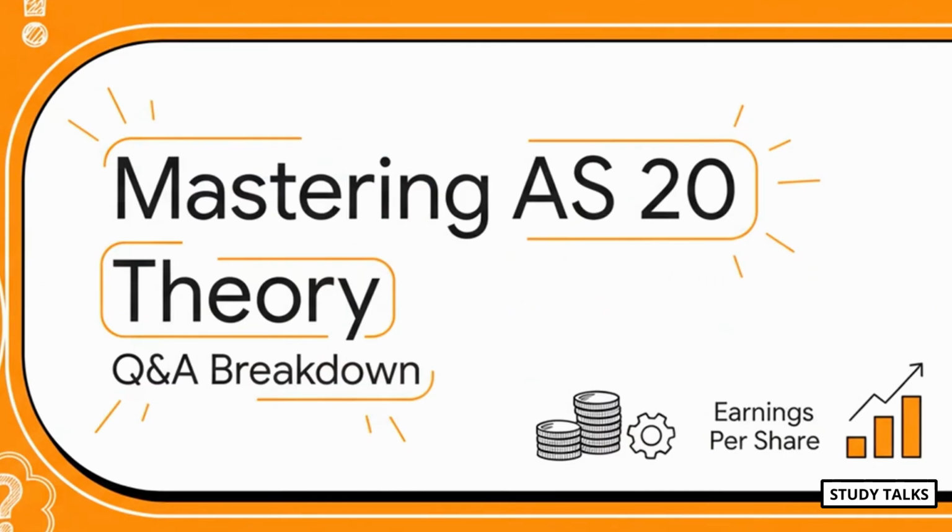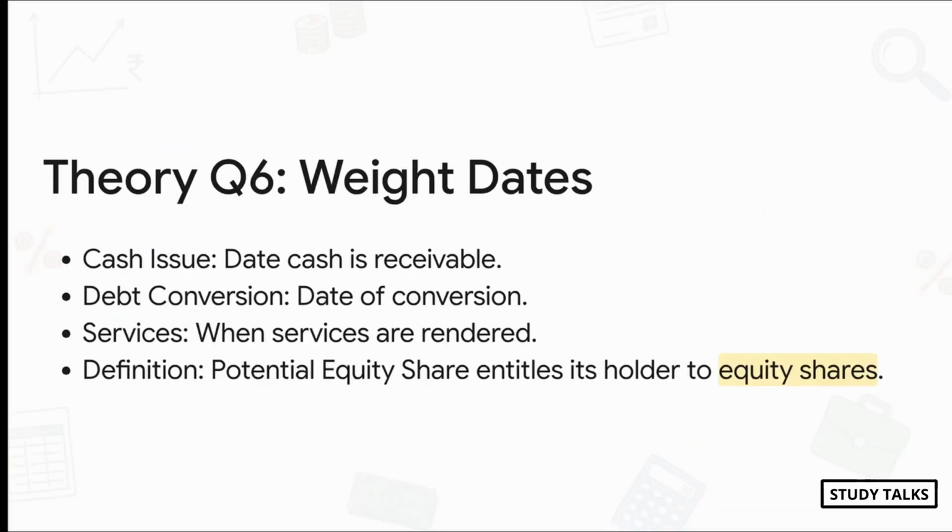Good. MCQs are one thing, but let's dig into the theory a little bit deeper. These are the why questions that really show the examiner you understand the concepts, not just the formulas. Question 6 asks a really important practical question. From which date do we start counting new shares? The logic is simple. It's the date the company gets the benefit.